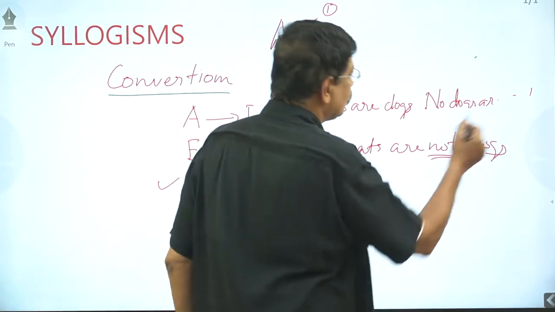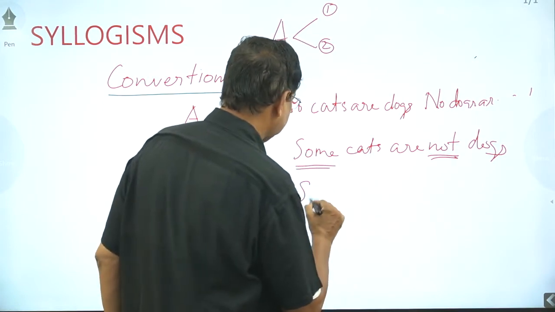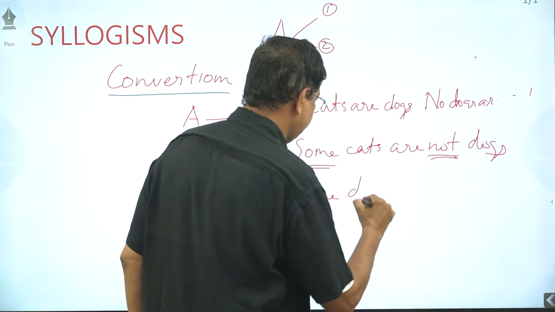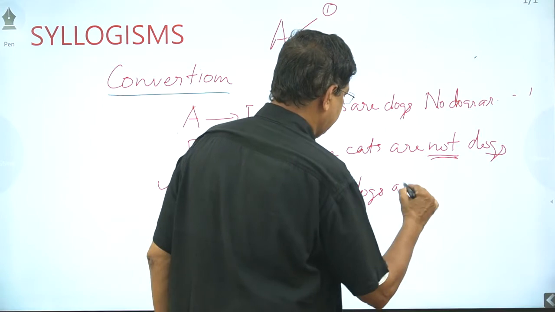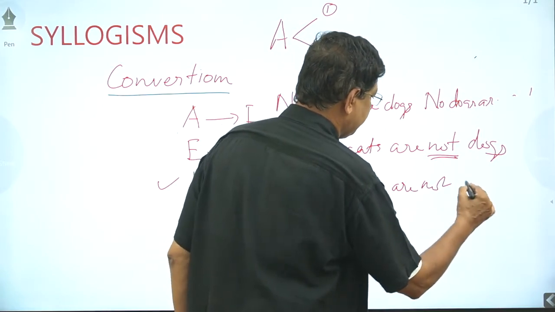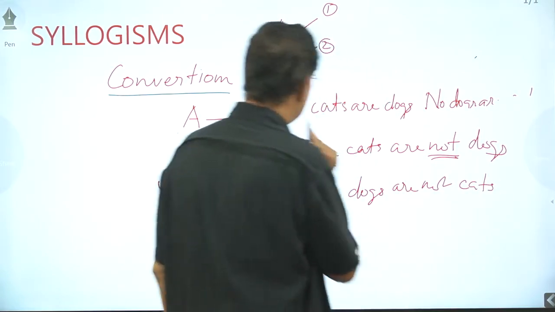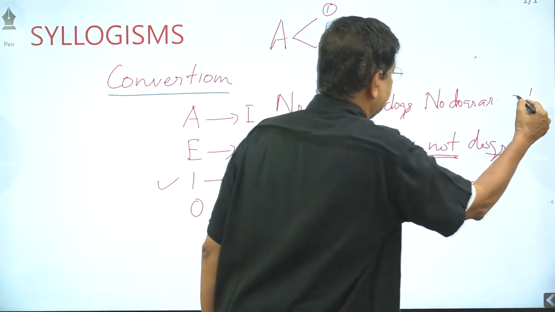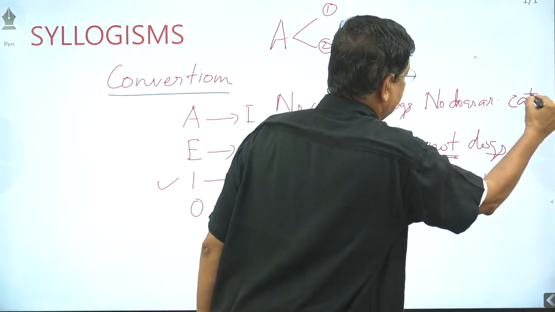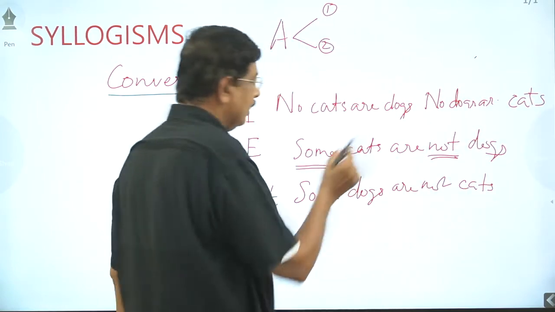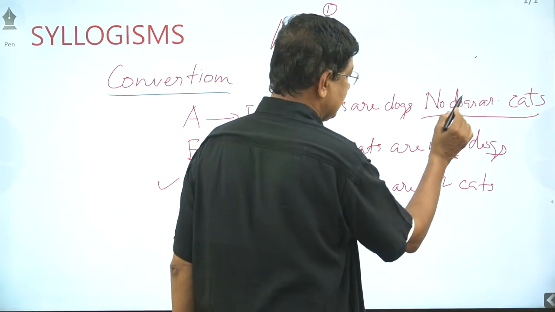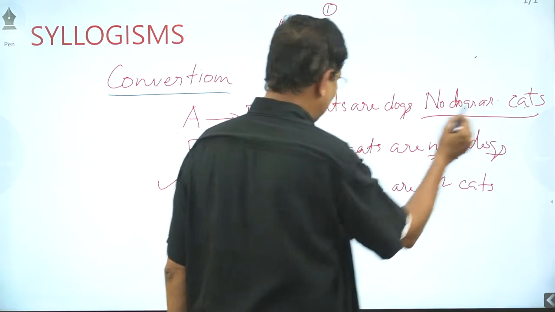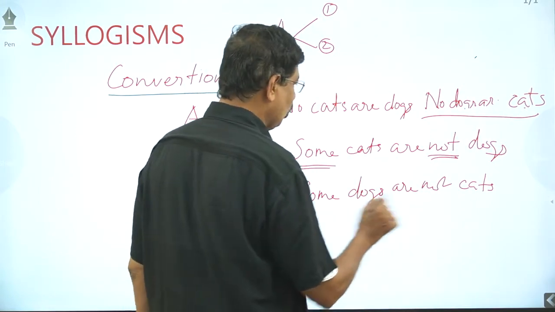Similarly, this also: some dogs are not cats. When you are converting no cats are dogs, we can convert to no dogs are cats. From this we can convert to some dogs are not cats, some cats are not dogs. That also we are arriving at.